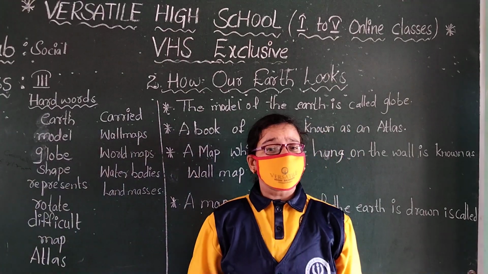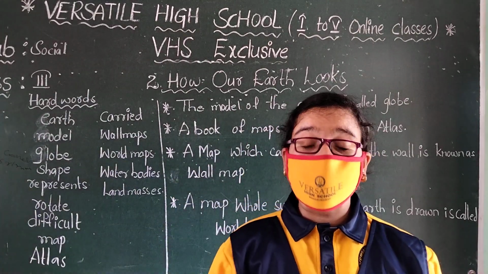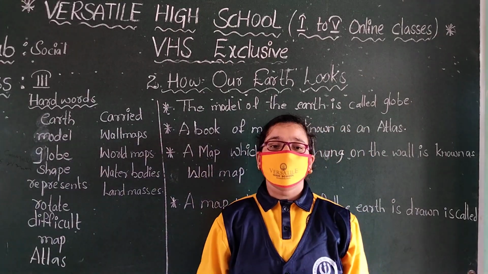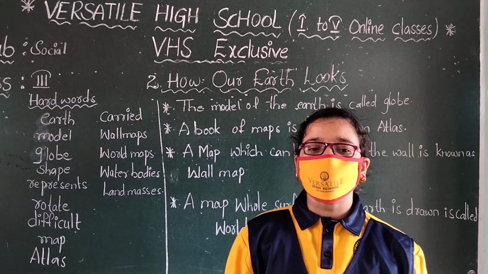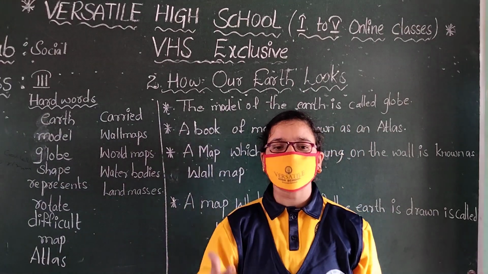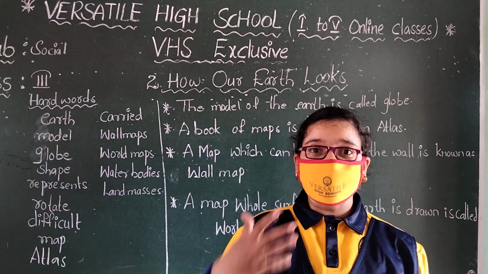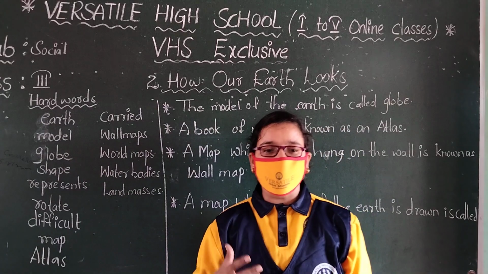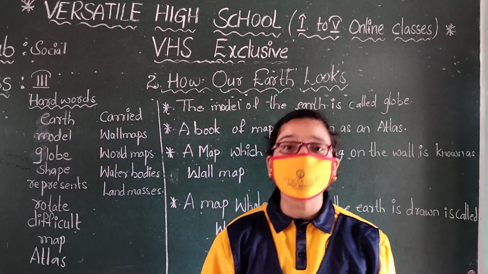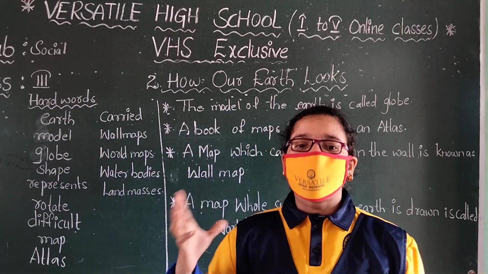Children, listen. We know that the earth is round in shape and the earth is very big. It is not possible to see the whole earth at one time. So we have made a model of the earth.